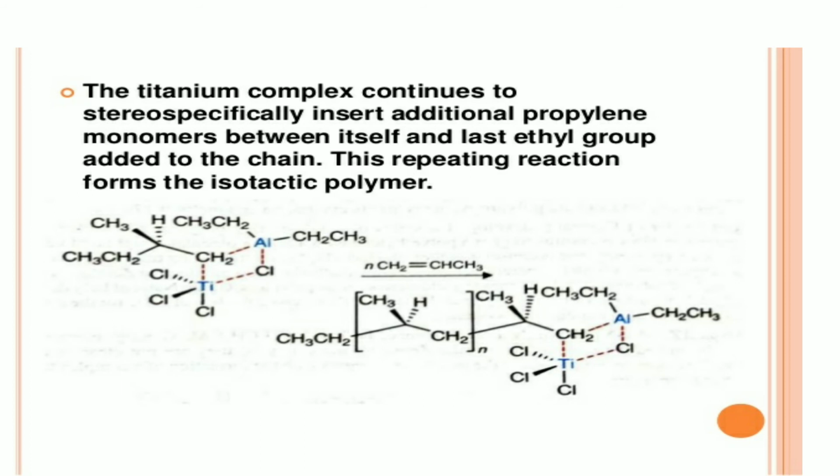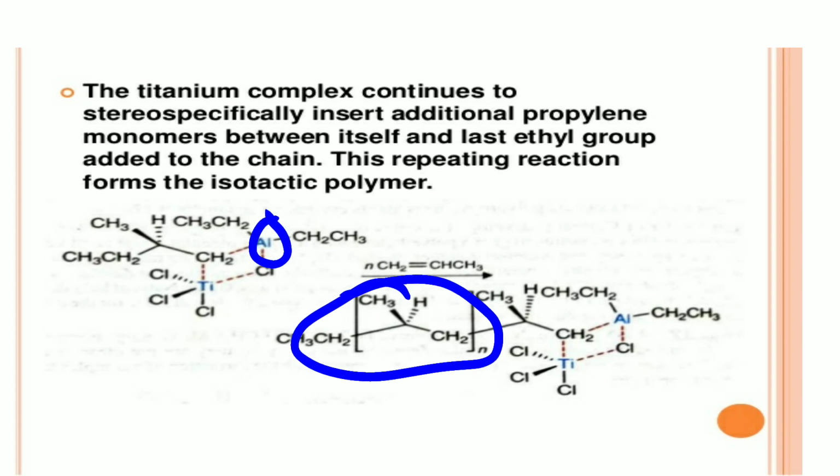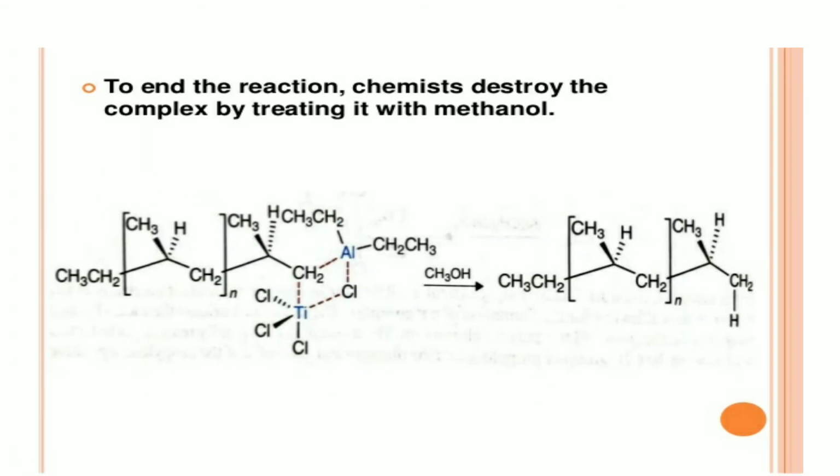Here this is the carbocation of this alkyl compound which is attached to this CH2 of the aluminum. Then n number of alkyl groups are attached in the same manner, and at this position we get the polymer of this compound. Then to end this reaction, the chemists destroy the complex by treating it with methanol.